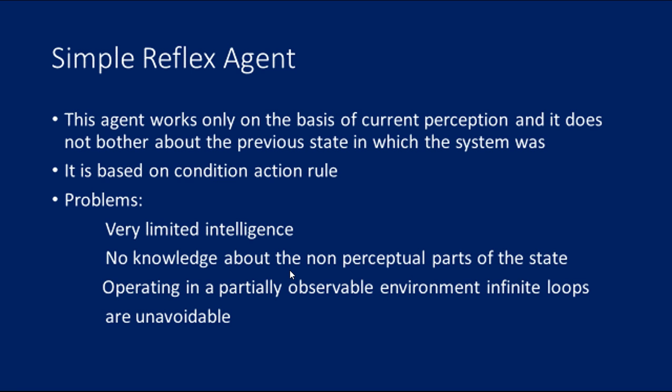An example of a simple reflex agent: when light acts as a stimulus, the pupil of the eye changes in size. Sudden jerky withdrawal of the hand or leg when pricked by a pin. Coughing or sneezing because of irritants in the nasal passages.